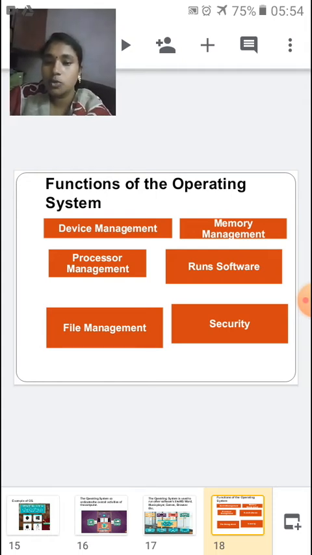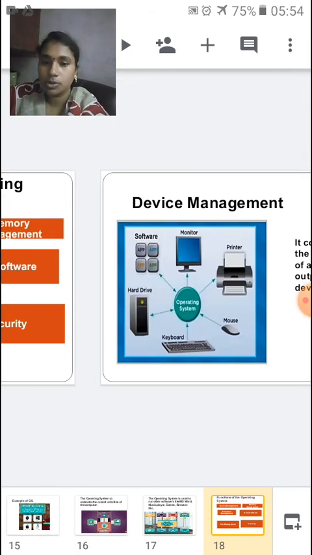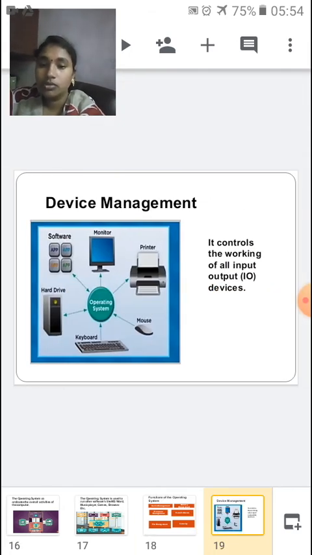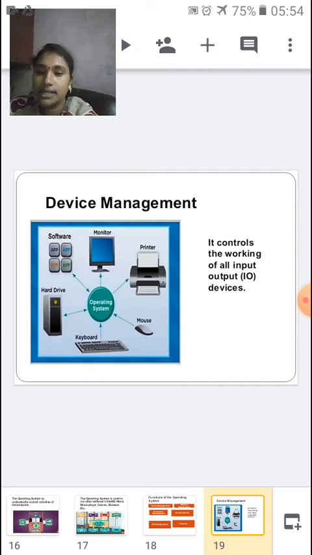So let me tell you what device management is. Can you see the operating system in the middle of the picture? So what are the devices that are connected to the operating system? We have a monitor, a printer, mouse, keyboard, and a hard disk, right?